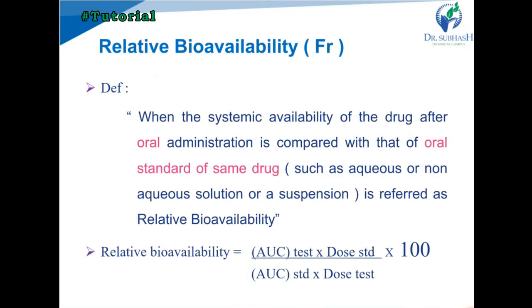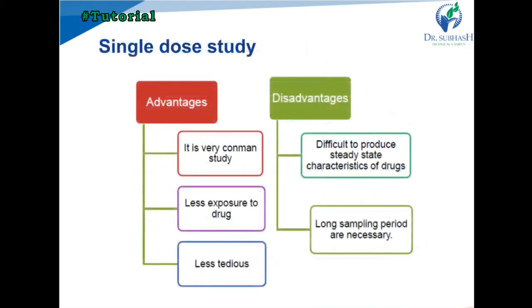The second one is relative bioavailability. What is relative bioavailability? When the systemic availability of a drug given by oral administration is compared with another oral dosage form or oral drug. For example, suppose we select an oral tablet as the test, and we compare it with an oral solution or oral suspension, it is referred to as relative bioavailability.